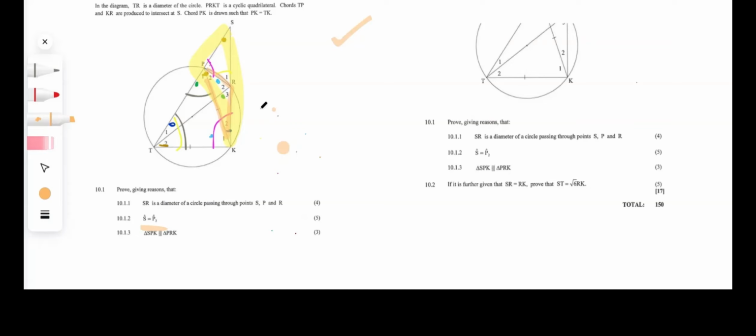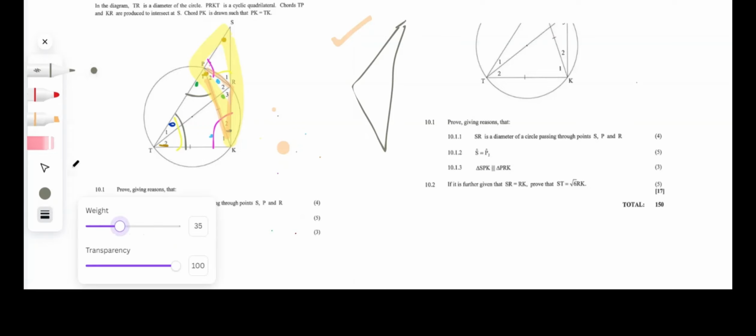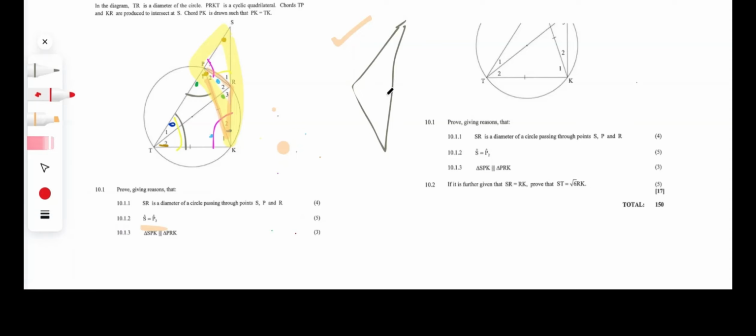Is K in SPK, which is this angle over here, equal to K in PRK? So it looks like they have K in common, right? SPK would be this triangle over here, and then we also have PRK, and they both share the same vertex, which is angle K. So they have angle K in common.